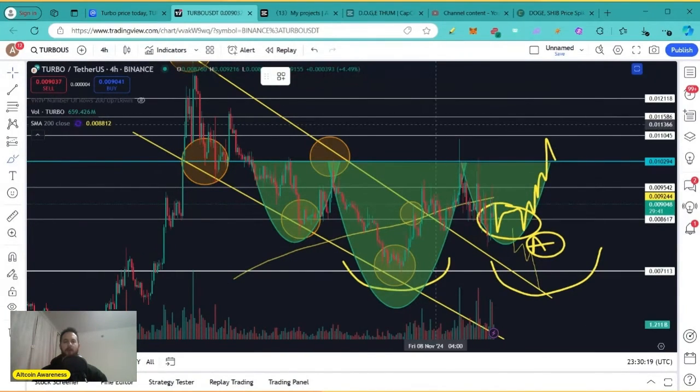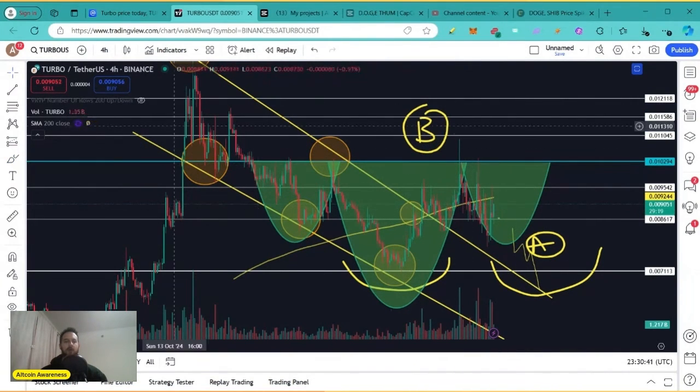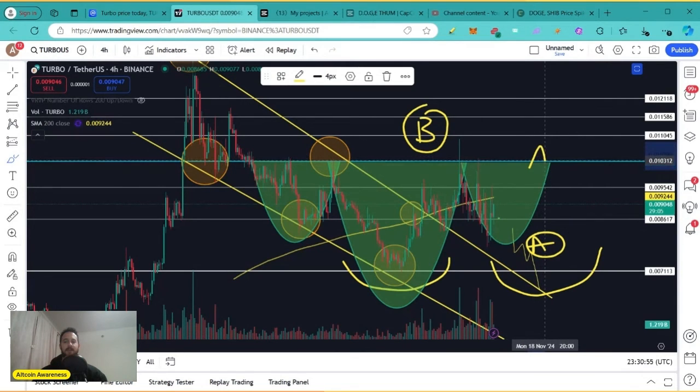So let's sum this up. We have idea A, which might be a pullback all the way down here, forming a double bottom before we take off. Idea B is basically this head and shoulders pattern that, if it plays out, the price action is going to break above this neckline sometime in the coming weeks, days, months. We're going to break above it, maybe get a retest, and a continuation move to the upside. Now, there are two ways that you can trade idea B. The first one is the aggressive way: you start scaling in down here, trying to front run the breakout. And this way is kind of riskier.